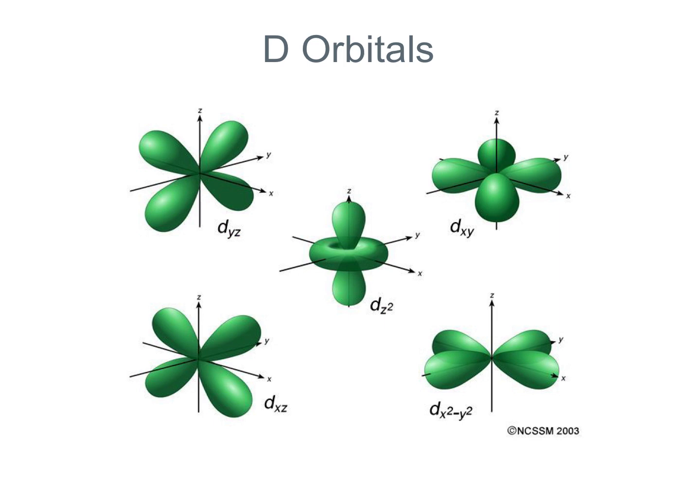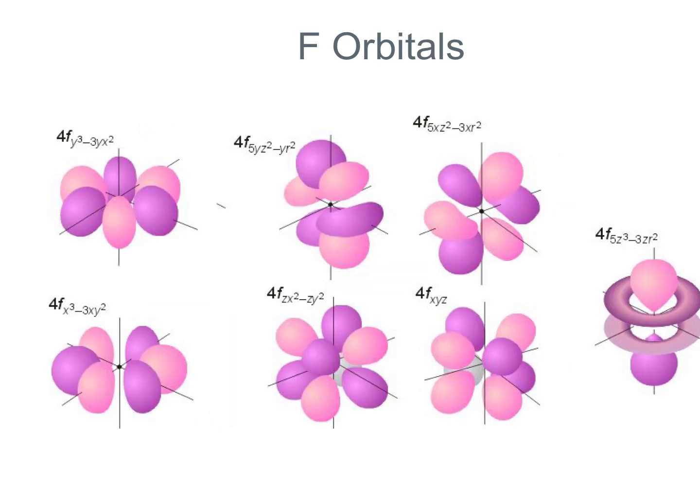These are the d orbitals. I call these 4-leaf clovers plus a donut. Again, 2 electrons per orbital. So 2 plus 2 plus 2 plus 2 plus 2, that's 5 orbitals, is 10. So 10 electrons are held in the d subshell. And then finally, these are the f orbitals. Again, 2 plus 2 plus 2 plus 2 plus 2 plus 2 plus 2 is 14. So the f subshell can hold 14 electrons.